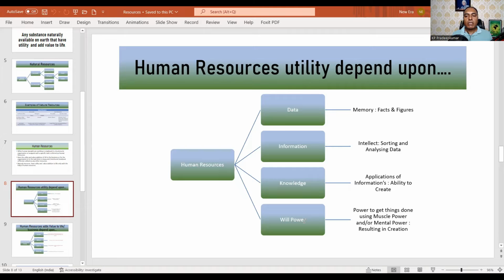So human resources have some data, and it can process it with its intellect into information, and that information can be pushed as an application, how to do, the ability to create. So that is knowledge, and it has the willpower to make it move, that is the power to get things done using muscle power or mental power, resulting in creation. That is the beauty of human resource.